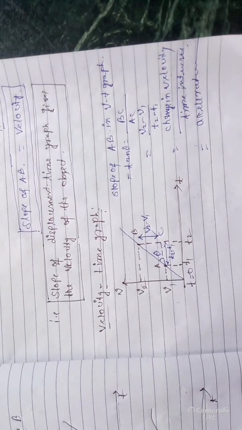So slope of VT graph gives the acceleration, right? This statement you have to remember.